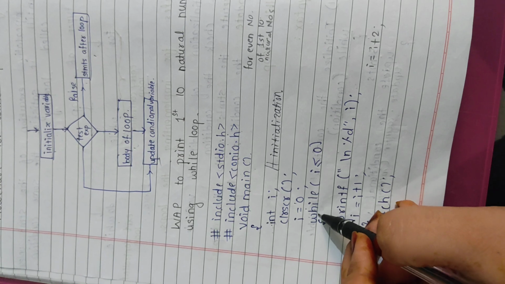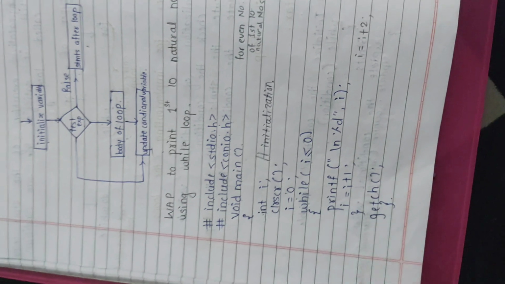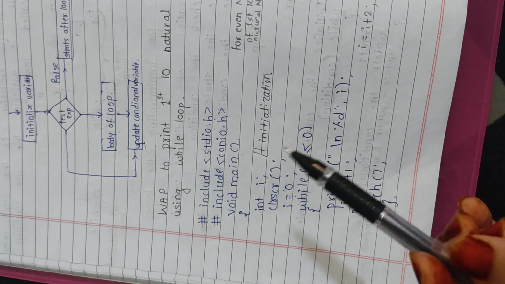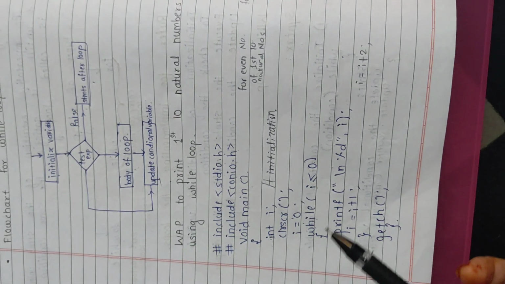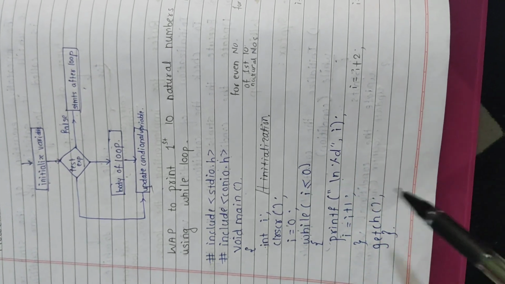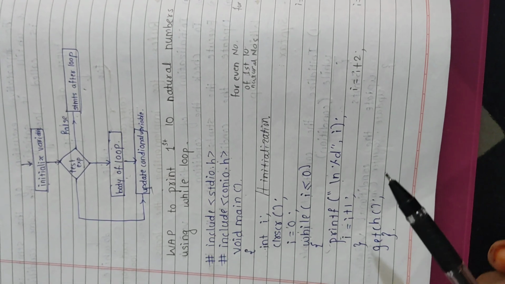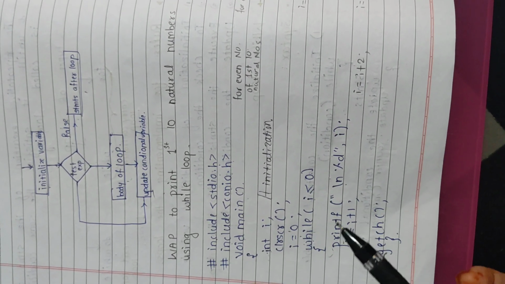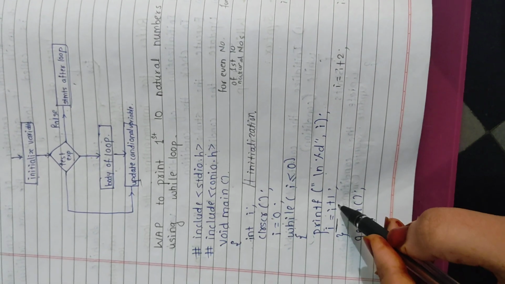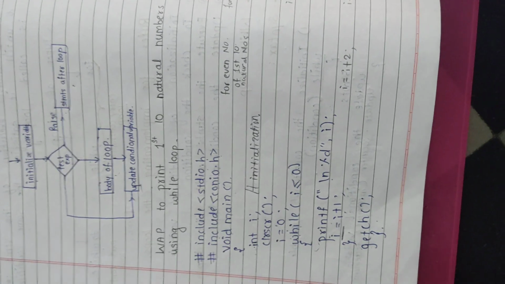Then we go to the while loop, while i <= 0. This is the condition which I gave to the while loop for the conditional variable to print the first 10 natural numbers. The statement is printf with %d, i. This is the statement within the loop, where the value of i will be printed. Then it will update the value. This is the update counter, and then getch to see the output.